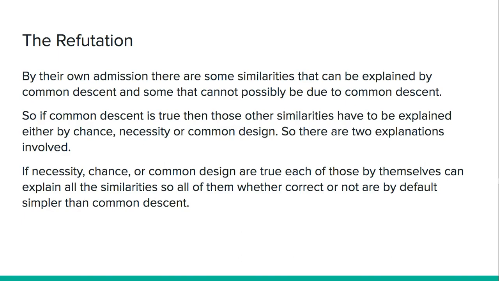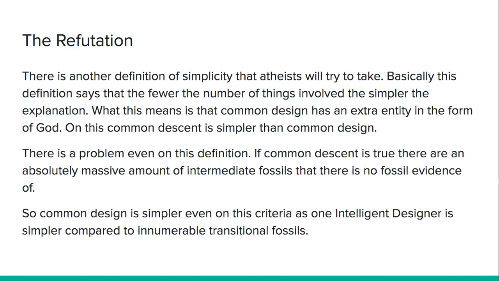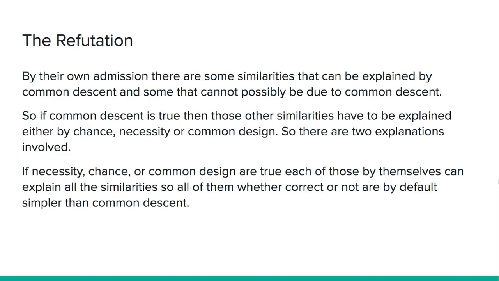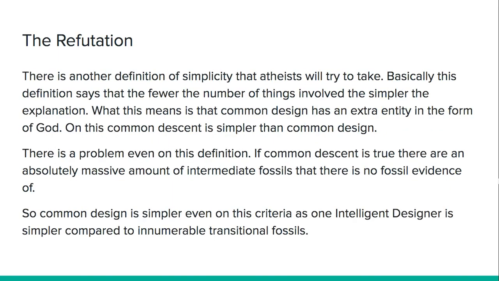So, all of them, whether correct or not, are by default simpler than common descent. And this might seem weird to you, but common design, according to this version of Occam's razor, is simpler than common descent. Why? There's a very simple reason. Common design can explain those similarities that evolutionary biologists claim are due to common descent and those similarities that evolutionary biologists claim are not due to common descent. Common design can explain both those similarities. Common descent can't. Common descent can only explain one of those similarities, so it's basically invoking more explanation. So, by this definition of Occam's razor, common design has to be simpler than common descent.